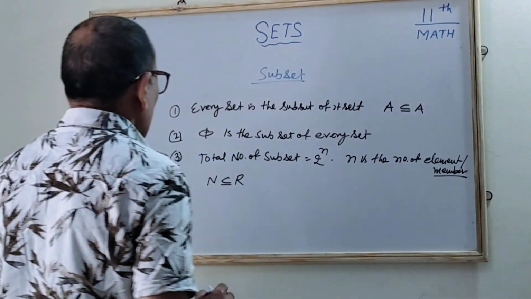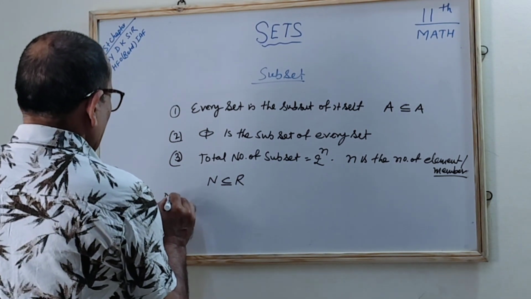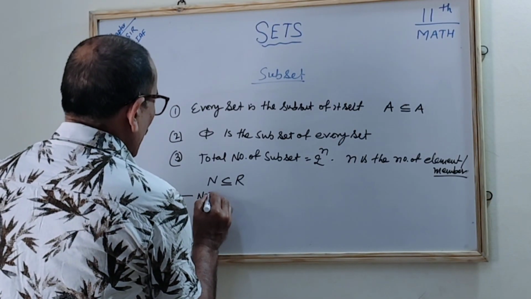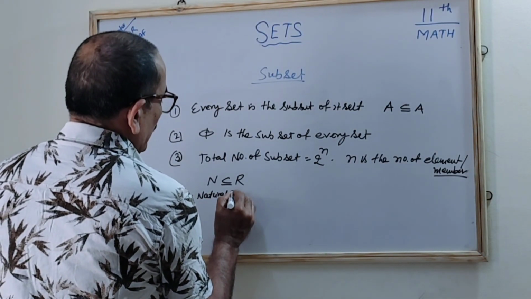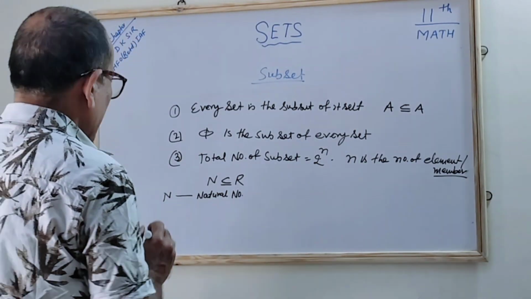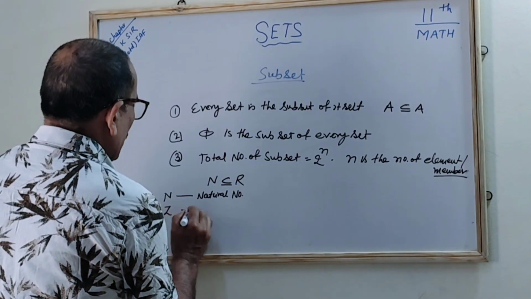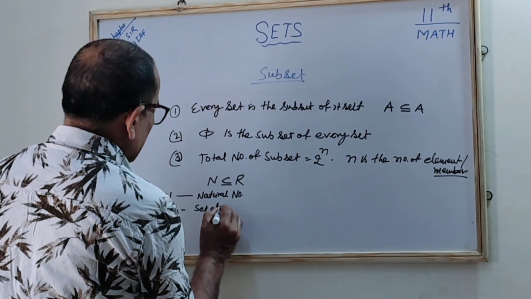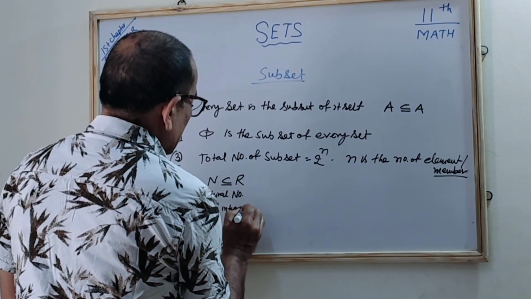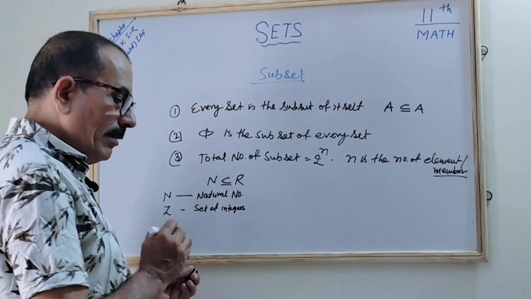Okay, so there are a few terms where we use the short form, so we must know what they are. N stands for the natural numbers. There should not be any doubt. If N is written, you should understand they are talking about the natural numbers, correct? The next is Z. Z is a set of integers, which can be positive as well as negative integers.